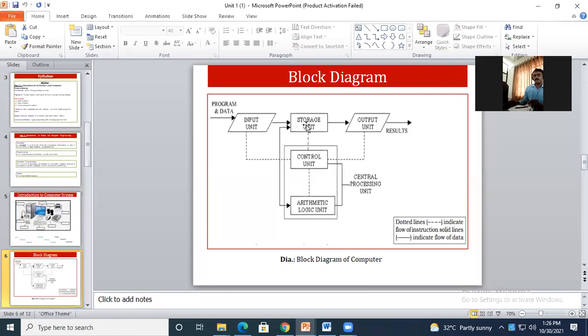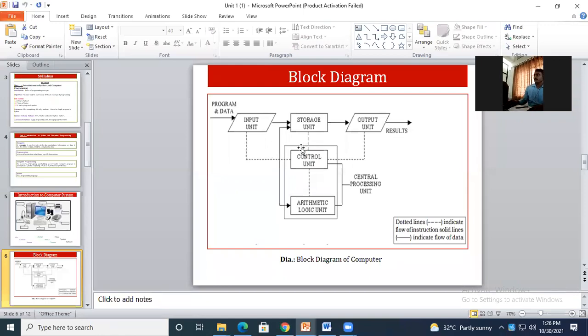It is divided into 2 parts. One is primary memory and the other is secondary memory. Primary memory has very little capacity and it is used only for the computation purpose, like your random access memory. And the second part is secondary memory. It is used to store a large amount of data for further usage. Okay,